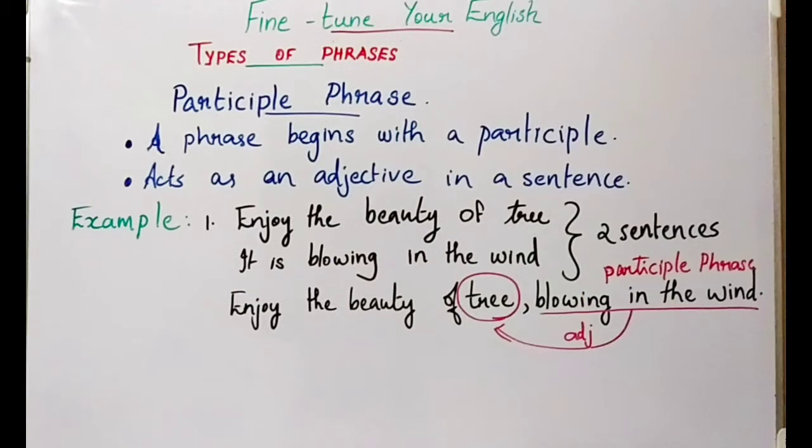In this sentence, enjoy the beauty of the tree blowing in the wind, blowing in the wind is a participle phrase beginning with a present participle, and it acts as an adjective to the noun tree. What kind of tree? A tree blowing in the wind. So here, blowing in the wind acts as an adjective for the noun tree.